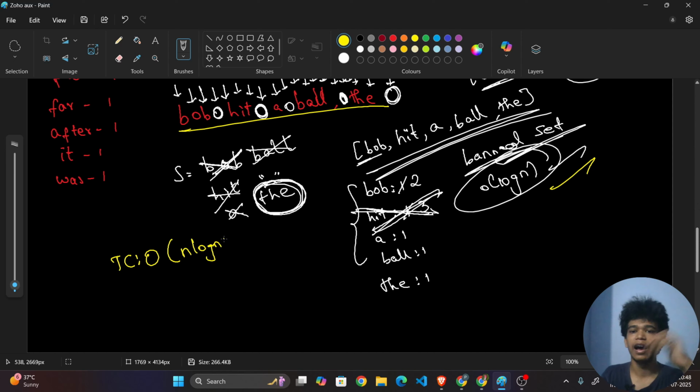Okay. And then next I will be traversing this hash map, which will be up to O of n or log n, which is minimum, right? So that's why the overall time complexity will be n log n. N will be the given sentence.